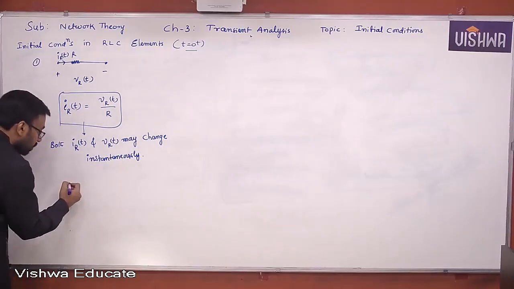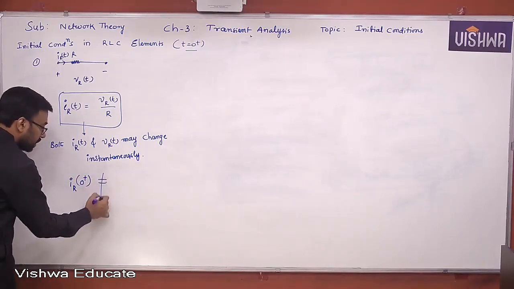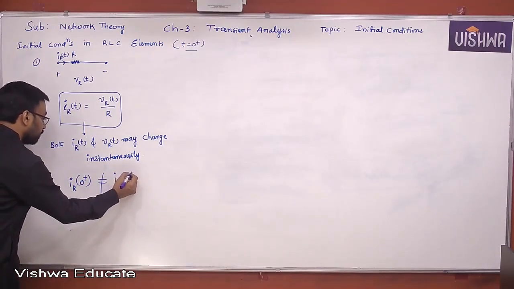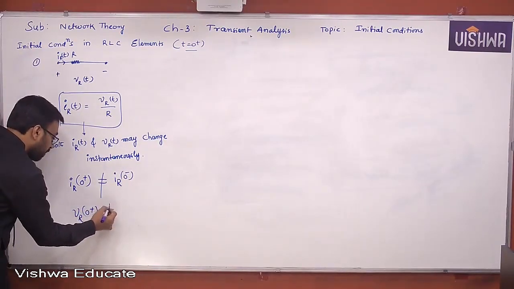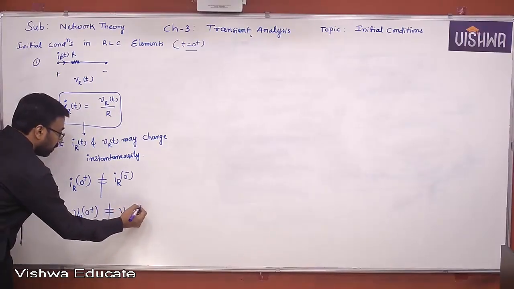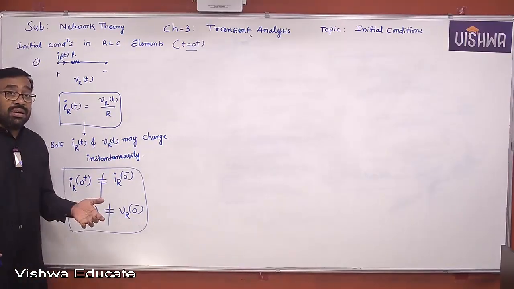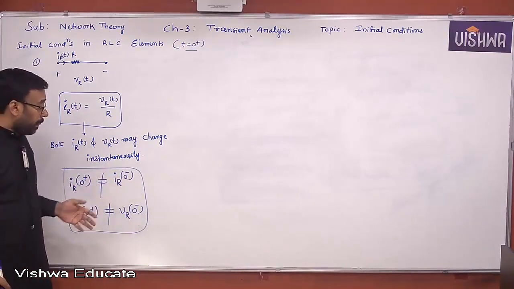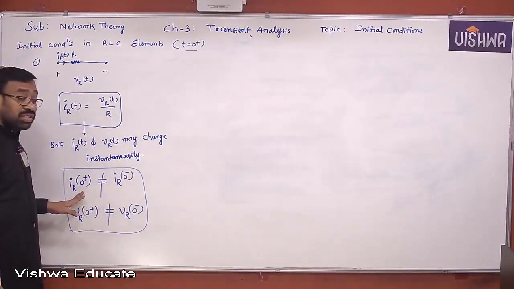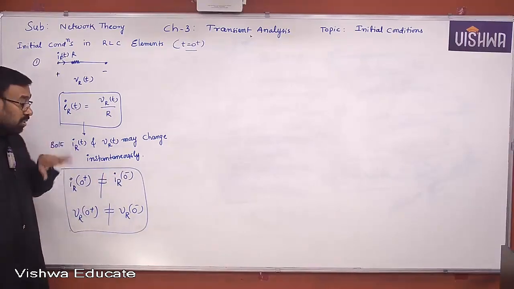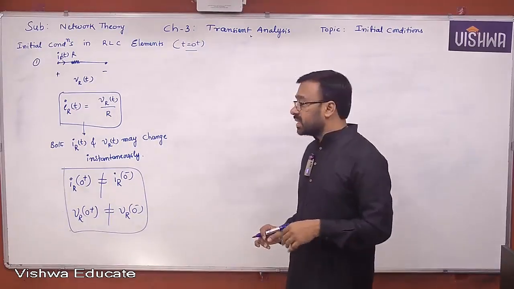Okay. Now, that is why we can say IR of 0 plus may not be same as IR of 0 minus. VR of 0 plus may not be same as VR of 0 minus. Hope you understand the point. They may change instantaneously. What does it mean? They may change instantaneously means whatever you found as 0 minus conditions, the 0 plus conditions may not be same as 0 minus conditions. That means you have to separately calculate it. Even if you know 0 minus conditions, there is no use at all. You have to find 0 plus conditions separately.